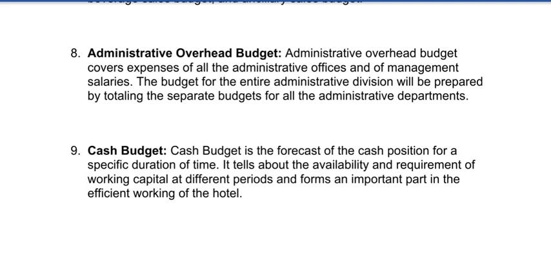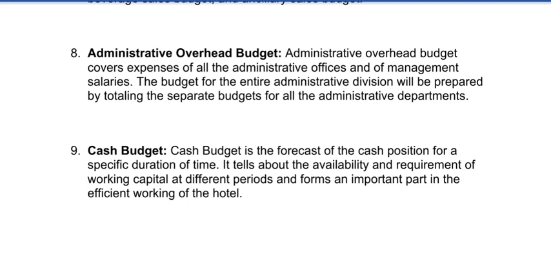No figures will be carried forward in the zero base budget. And this zero base budget is mostly followed by new properties. Whenever a new hotel is coming up, they will start with the zero base budget.